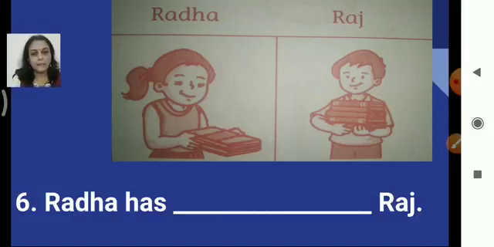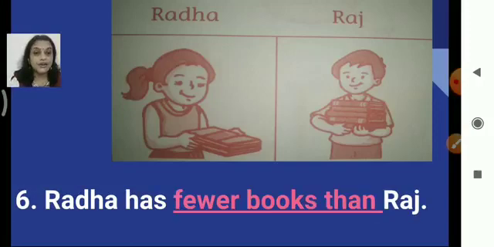Then the sixth one. Radha has dash Raj. Again we are comparing books only. Radha has dash Raj. What will it be? Radha has fewer books than Raj, right? Books are compared here and Radha has fewer, right? If you compare the books with Raj. So Radha has fewer books than Raj.